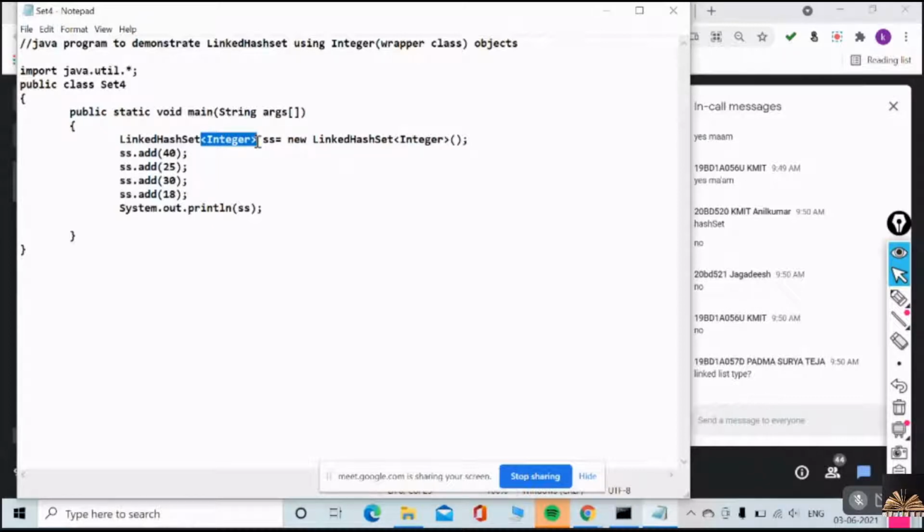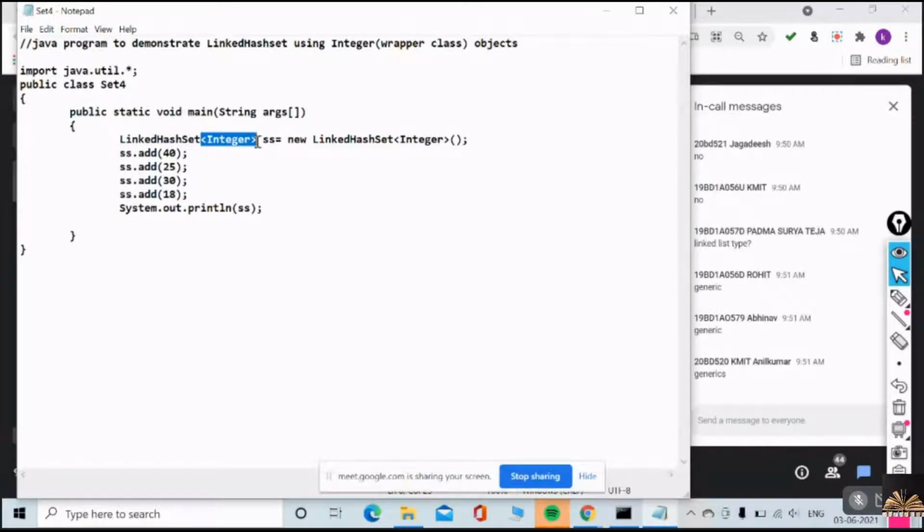Quickly, fast. Time is running out. What is this integer? Generic. Very good, Rohit. It's a generic. As I am specifying this integer generic, only integer type of elements I can add. Do you agree with me? Otherwise, I will be getting an exception.